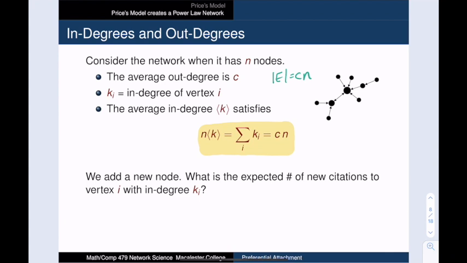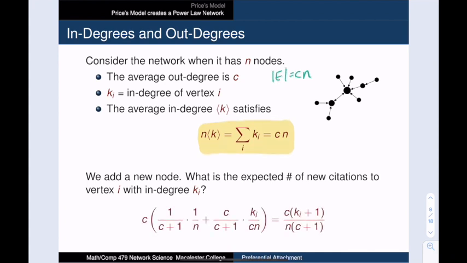So now, let's look at what happens when we add another vertex to a network of size n. Let's look at the expected number of new citations to a particular vertex i. For every edge that we add, with probability 1 over c plus 1, we add a totally random edge. So the probability that we link to vertex i is just 1 over n. And with probability c over c plus 1, we pick a vertex according to its current in degree.